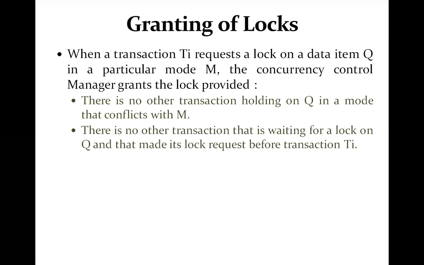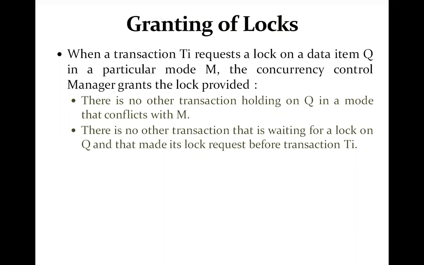Now, how does the concurrency control manager grant the lock? Whenever a transaction Ti requests a lock on the data item Q in a particular mode M, the concurrency control manager grants the lock, provided these two conditions hold. But before going to that, let us discuss what could be the situation with the granting of locks.